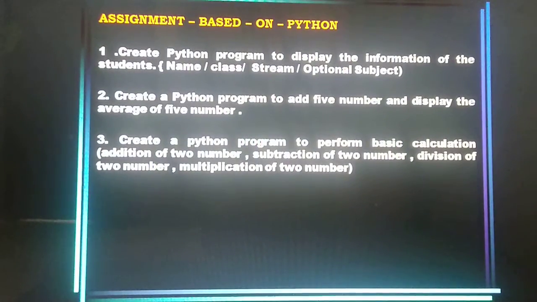Now some programs to create. First, create a Python program to display the information of students, like name, class, stream and optional subject. Second, add 5 numbers and display the average of the numbers. Third, create a basic calculation program: addition of 2 numbers, subtraction of 2 numbers, division of 2 numbers and multiplication of 2 numbers. This is all about the fundamentals of Python. Just revise it. In case of any problem, you can WhatsApp me. Thank you. Have a nice day.